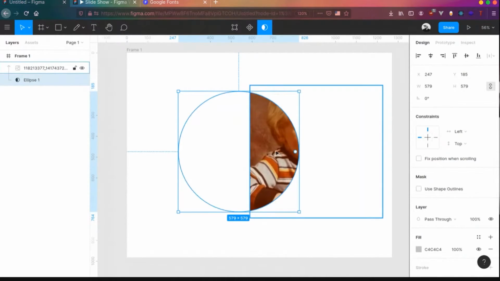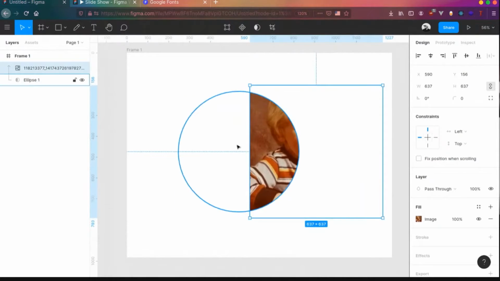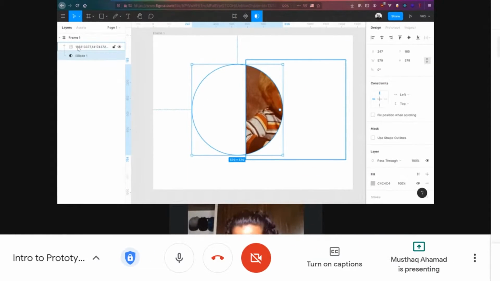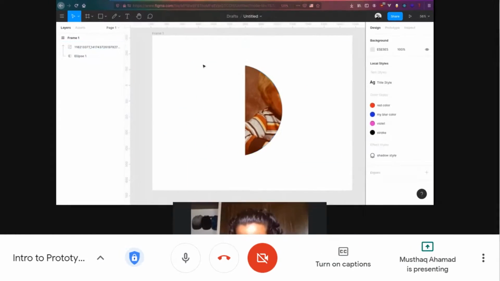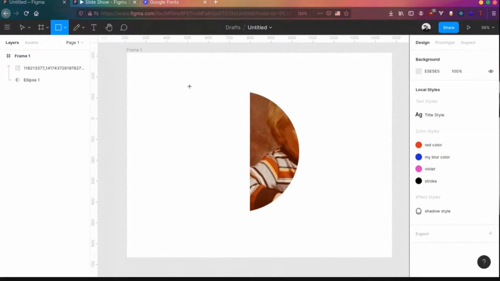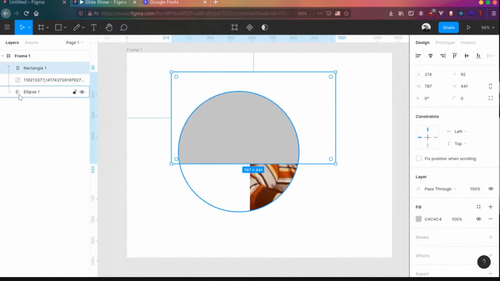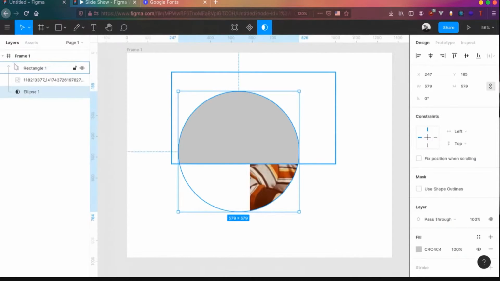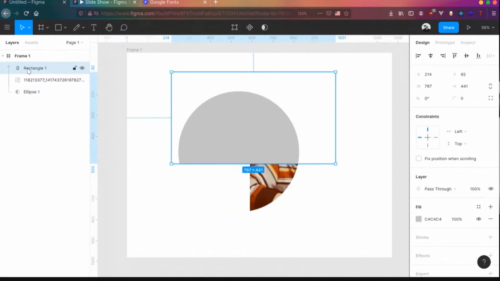So you can see the image, whatever is on top of it will only be visible within the object's space. Whatever the space is obtained by the object, only those things will be visible. Now you can see in here we have a couple of other things also. If I draw a rectangle over here, you can see it is only visible over the circle. Why this is happening is, if you look on the left hand side, this ellipse is masking everything on top. You don't want that. You don't want the rectangle to take the shape of the circle.